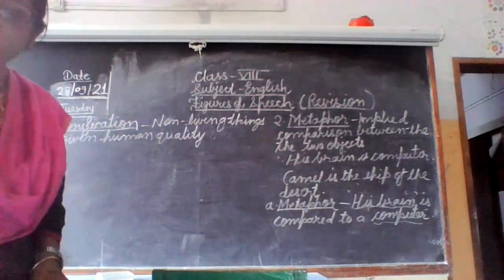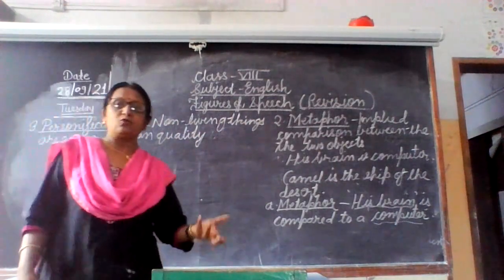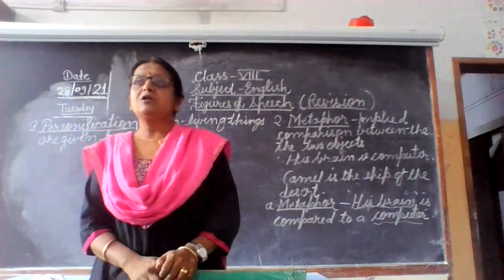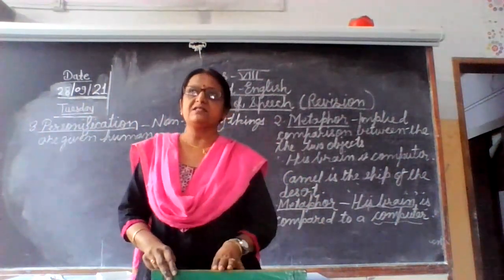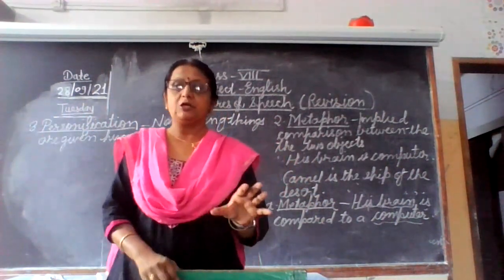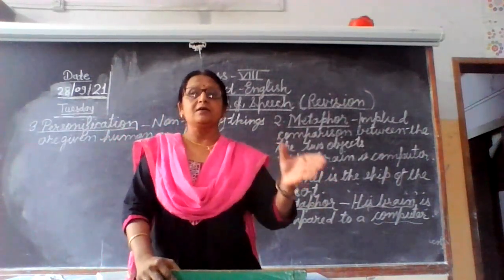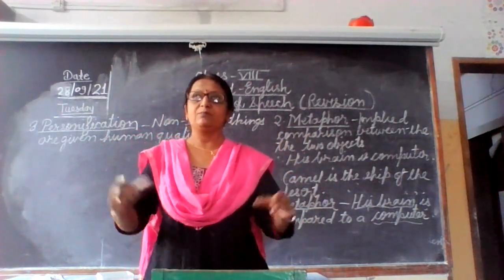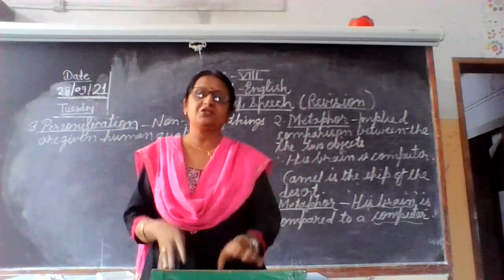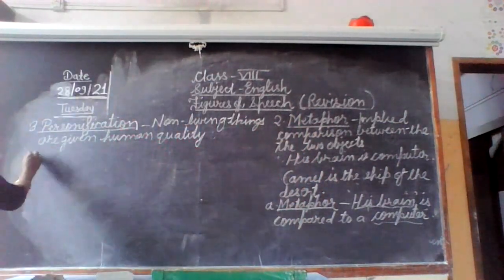So we will see what qualities we can give in poems, and these figures of speech, as I told you, are mostly found in poems, because in poems many imaginary things are there. So in poems we will see that some non-living things are given human quality. Leaves dance, stones wept, the earth smiles. These are all non-living things and we give them human quality. In poems, all our dreams and imagination come in. So see here the first example.